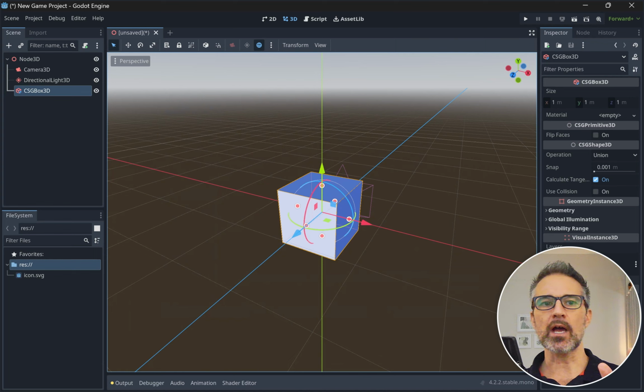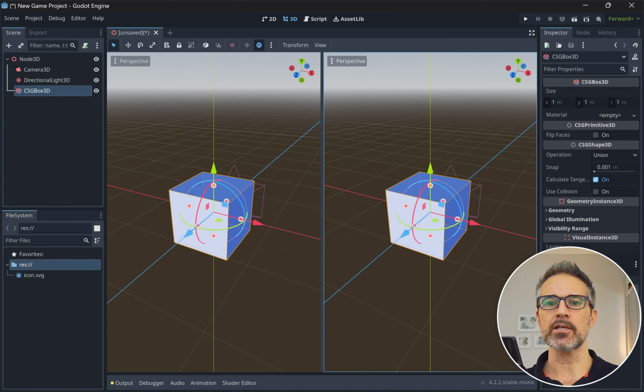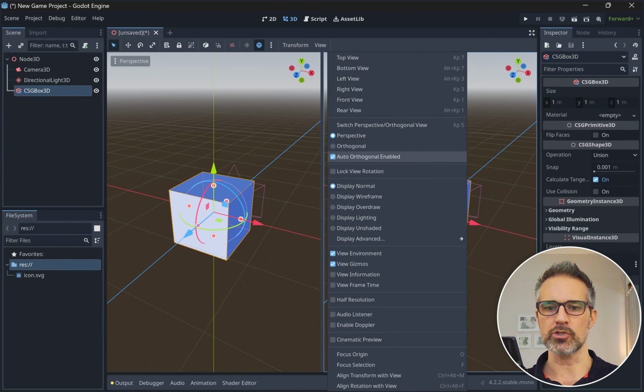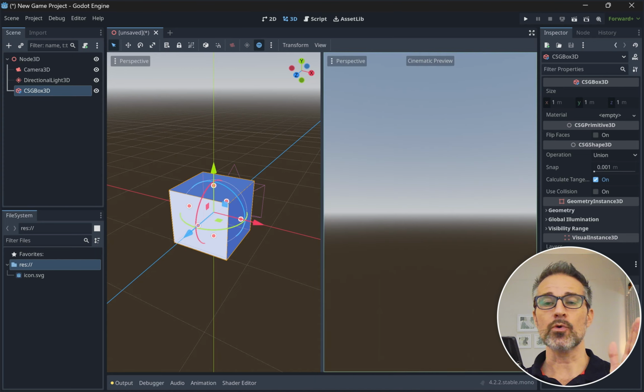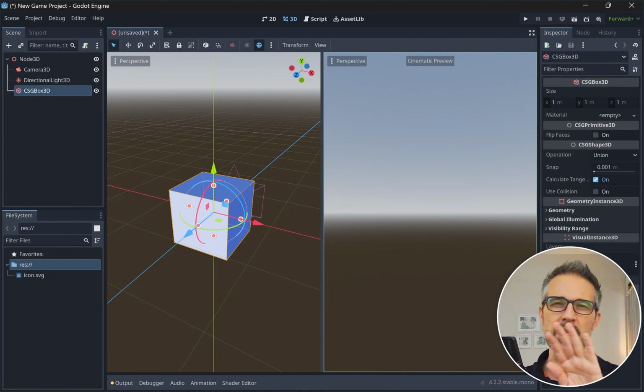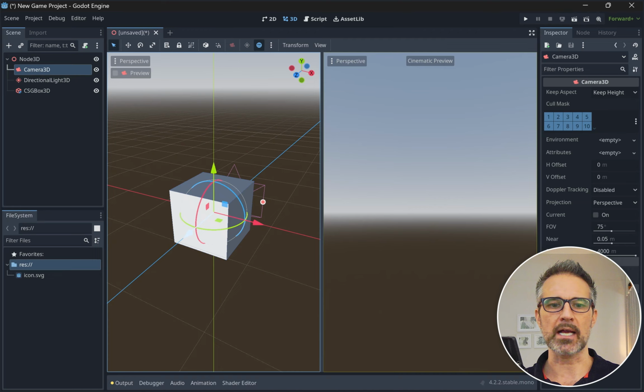Now, we've got just one view here, so I can go up to the top of the window and I can make two different viewports. And I like to do that so that I can go to one of them and choose Cinematic Preview here. Now, the one on the right is like what the camera sees, and the one on the left is like the typical scene view. So we get a bit of the game view, scene view paradigm from Unity here. And I'm just going to select our camera, and I'm going to back it up a little bit.